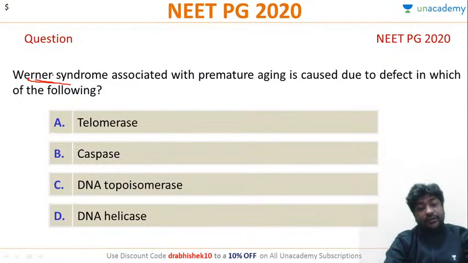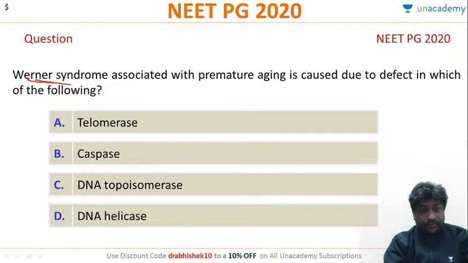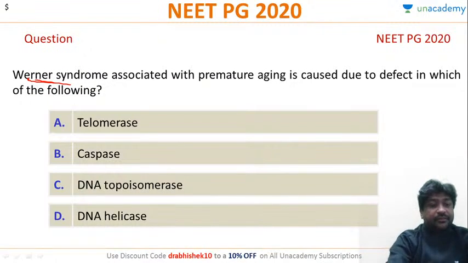Most of you are going for telomerase. One person has gone for A. Anyone else?